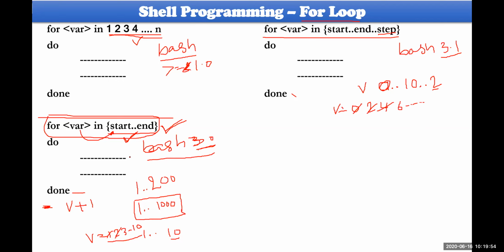So this is a somewhat improved loop, with the incorporation of a step here. It works right away from version 3.1 onwards.